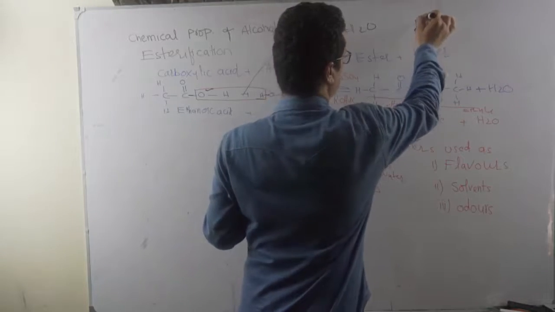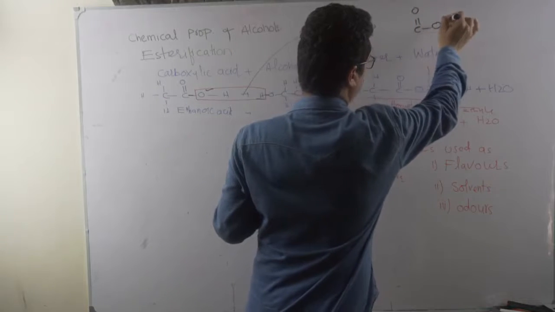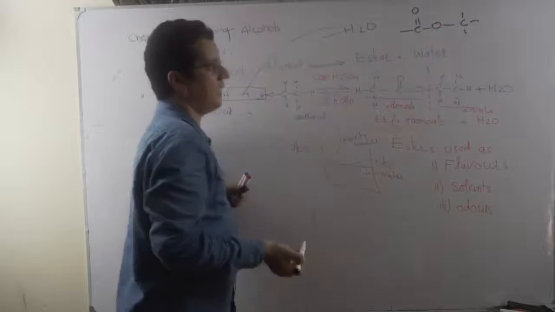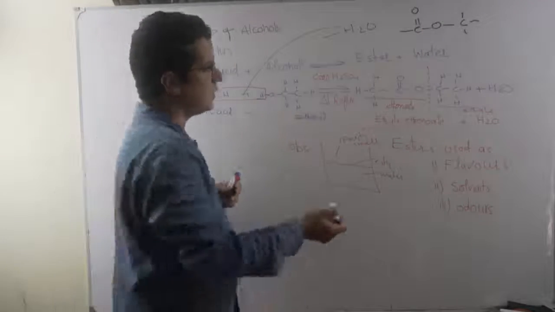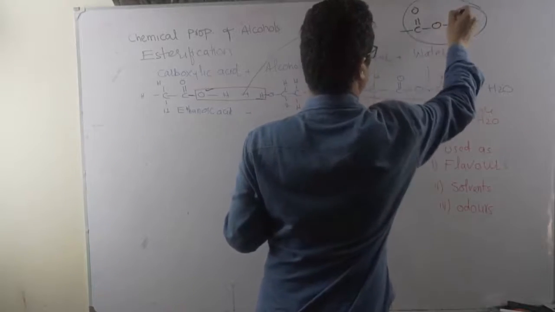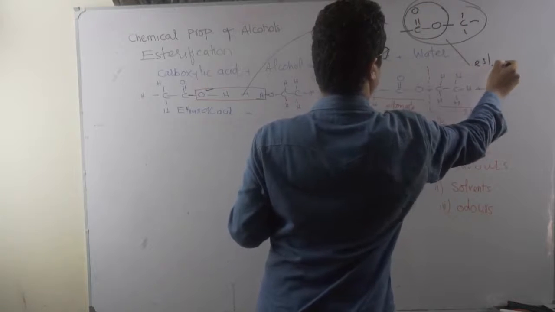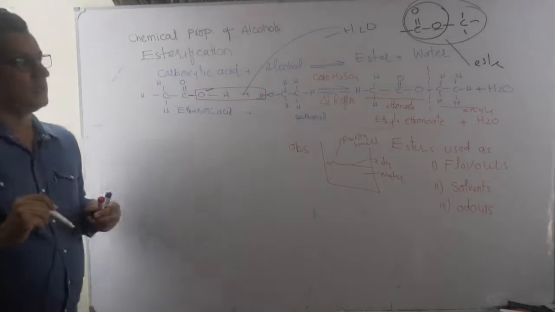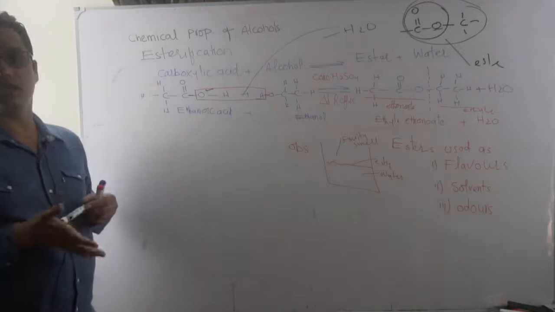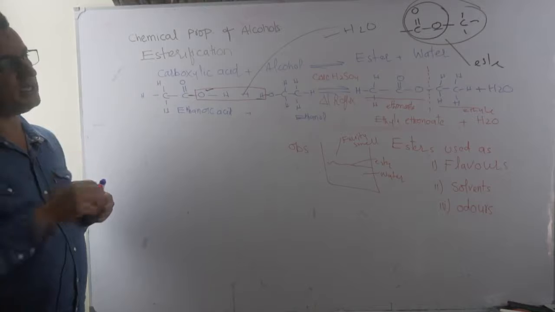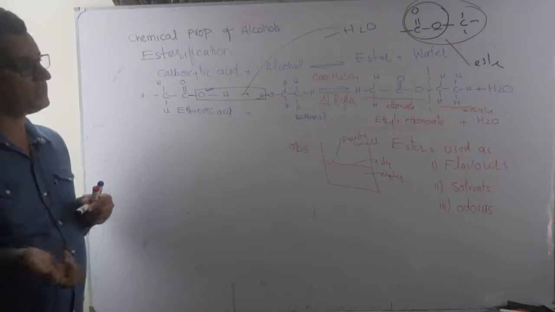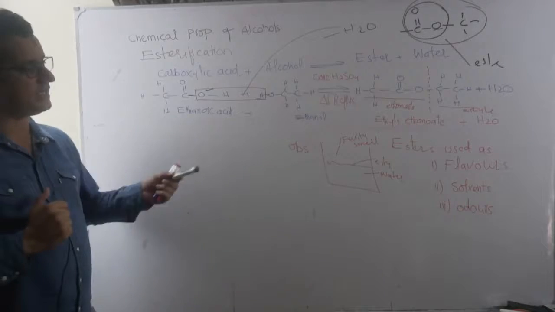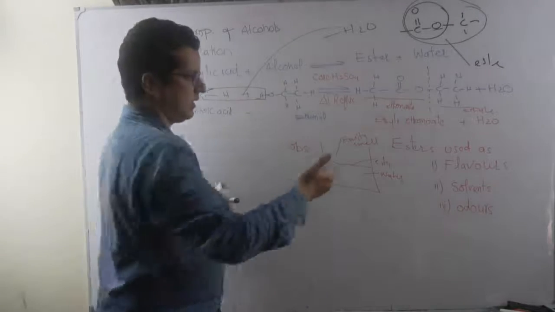The new molecule has a new face, a new functional group, where C double bond O, and this single bonded O has a carbon chain. This one can have anything, hydrogen or a carbon chain, but this whole part is a functional group of what? Ester. But this oxygen should have a carbon. If it has hydrogen, then it will become a carboxylic acid obviously, but COO, C there, is an ester. A new family has been generated, a new organic molecule has been born by the reaction of carboxylic acid and alcohol.